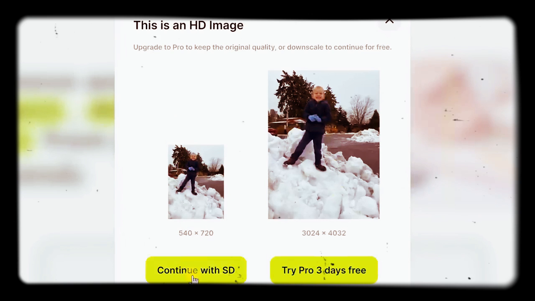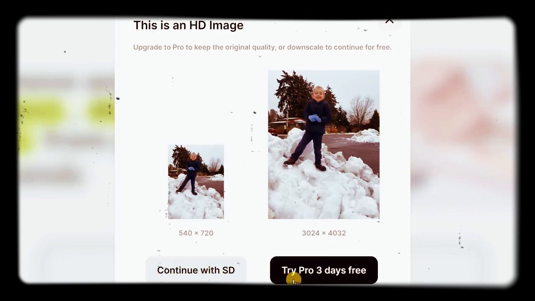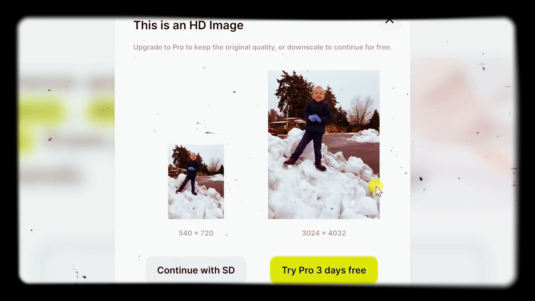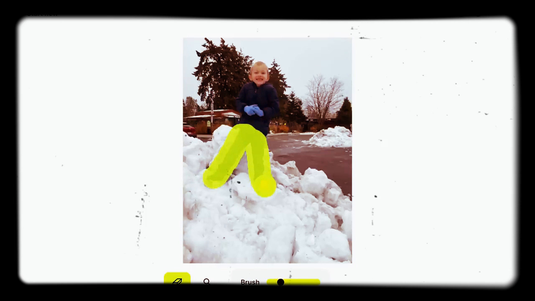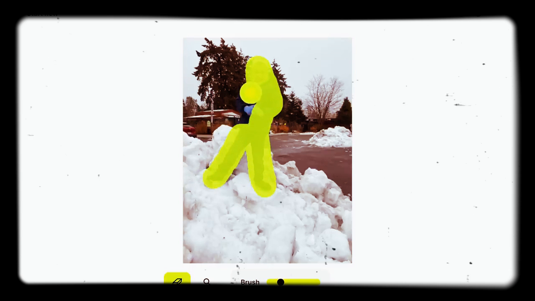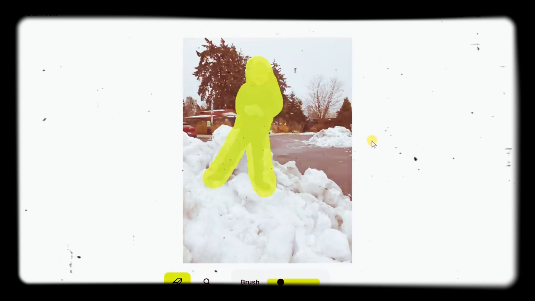Now, for free, you could continue with an SD version, or you could also pay if you want to work with an HD version. For this, I'll continue with SD. Here I can now see a close-up of my son standing on this mountain of snow. Down below, I have my brush size selected, and all I need to do is simply highlight my son. Here, I'll highlight his entire body, and once I'm all done, I'll release my mouse. And now the AI is doing its magic.